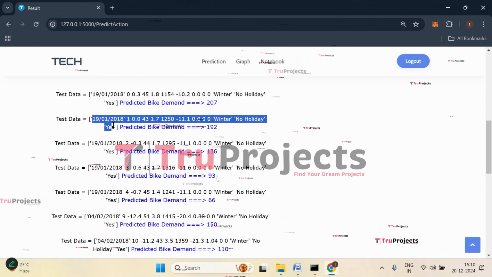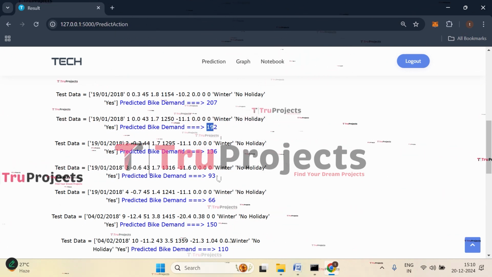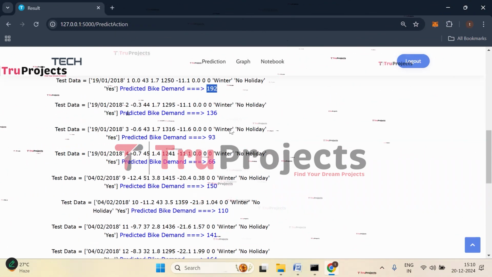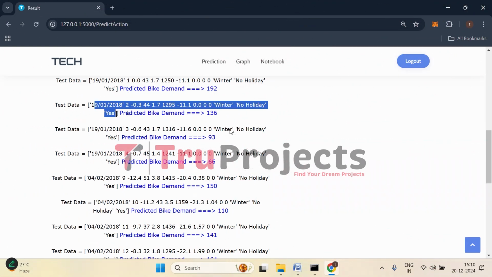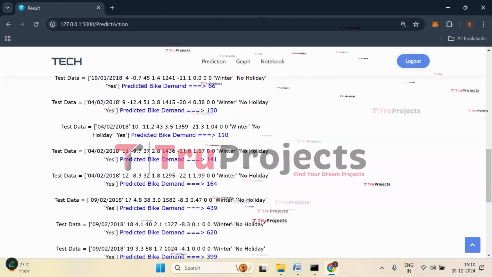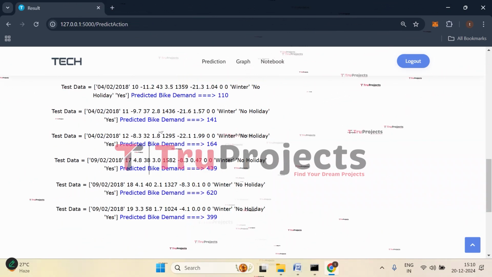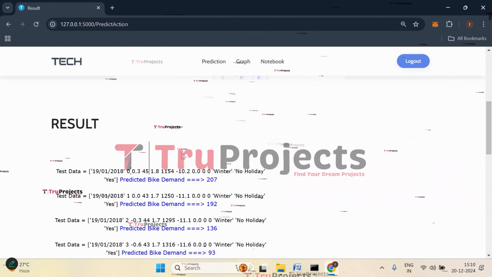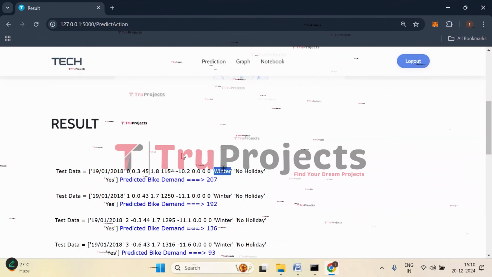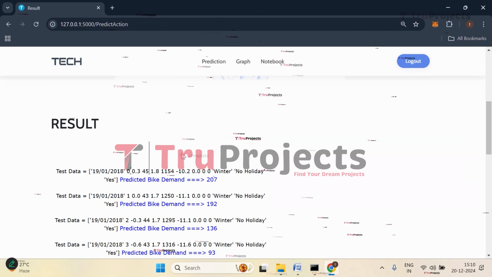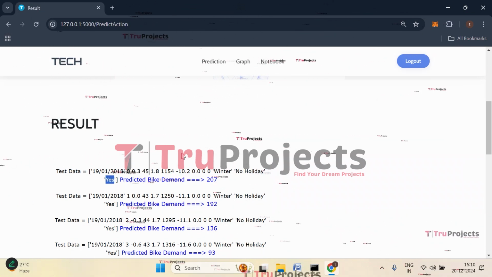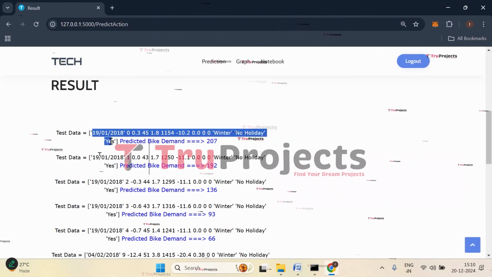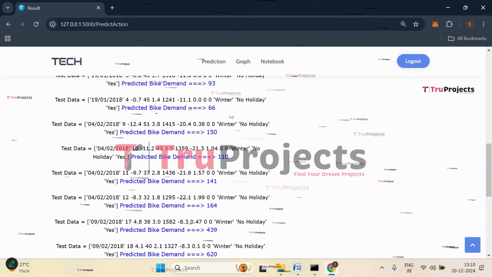Similarly, for the second one, we got the prediction as 192 rental bike count. That is the bike demand. For the third one, it has predicted 136. Similarly, for all the cases that we have entered, it has predicted. So the first one is day, and similarly the next ones are temperature, humidity, season, and whether it is a holiday or a functioning day. It is all uploaded. So these are all the inputs that we have given. For all the given inputs, we got the prediction.